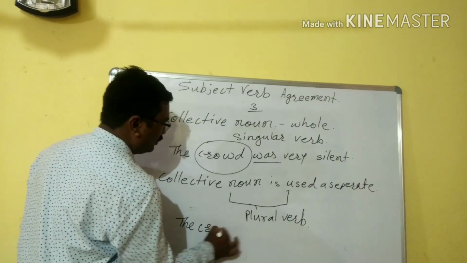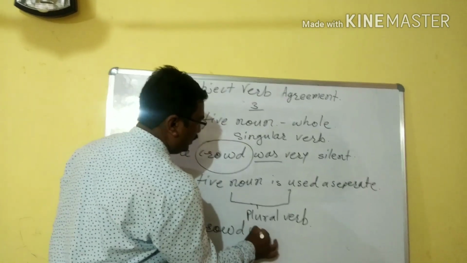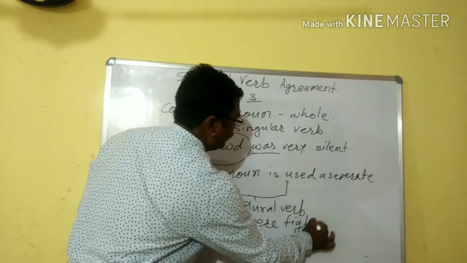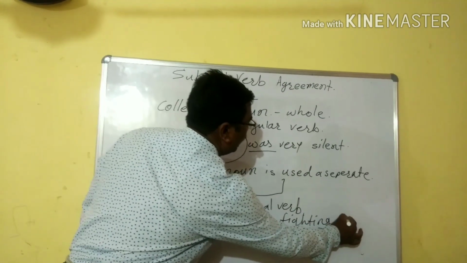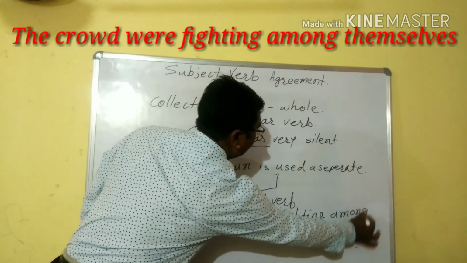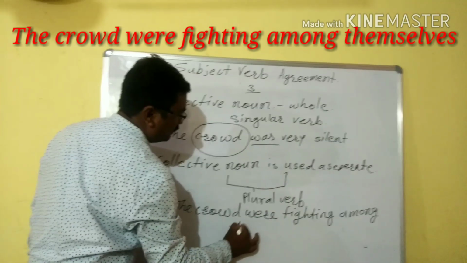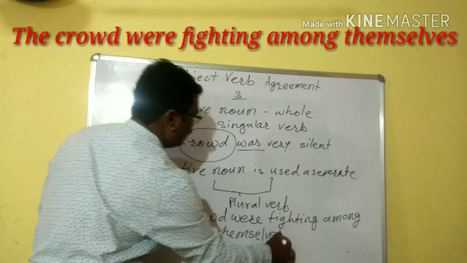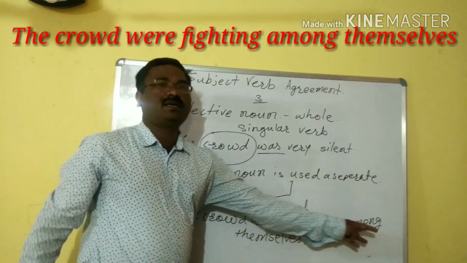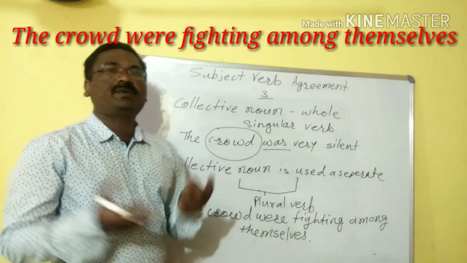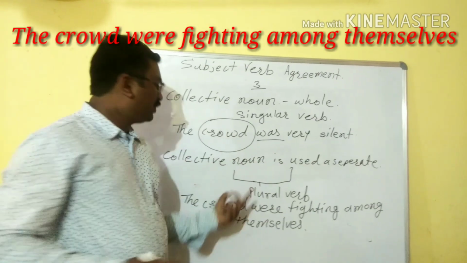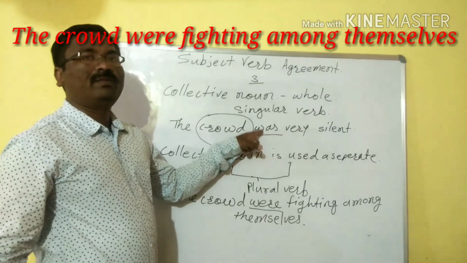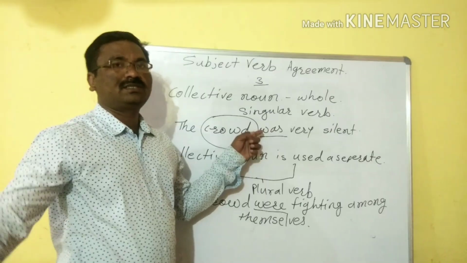The crowd were fighting among themselves. The crowd were fighting among themselves means here people were fighting with each other. So there we should use a plural verb, not a singular verb as we have used in the first sentence.